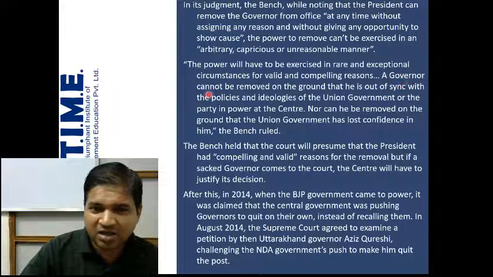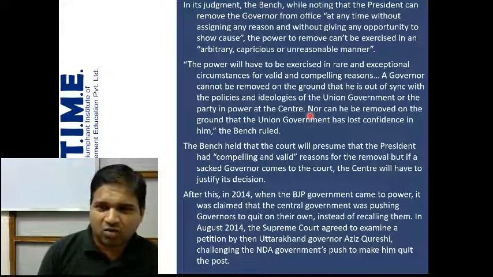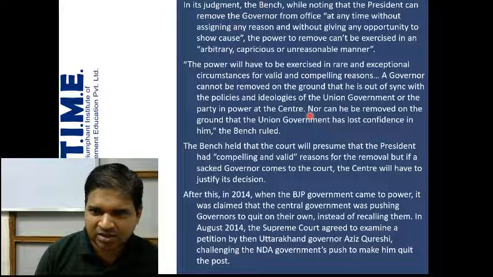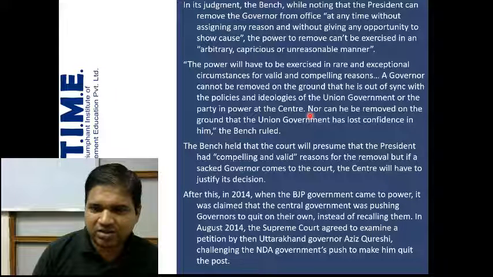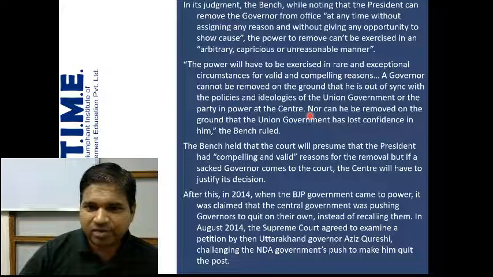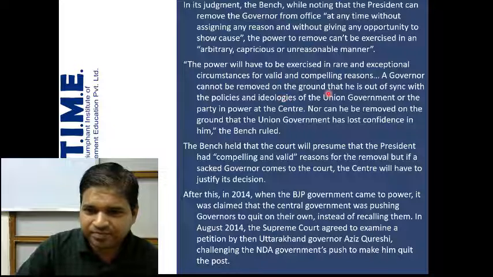A governor cannot be removed on the ground that he is out of sync with the policies and ideologies of the union government or the party in power at the center. So, this cannot be the ground that the governor is not in sync with our ideologies. That is why I'm removing him. Of course, the union government would like to have governors of their ideologies because, in a sense, he is representing the union. But this cannot be the reason, the cause, or the ground.